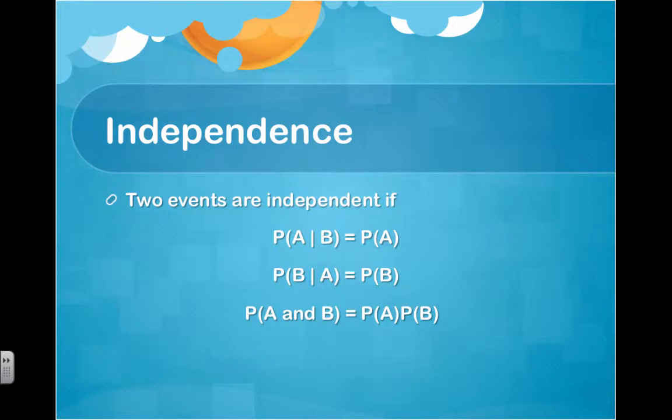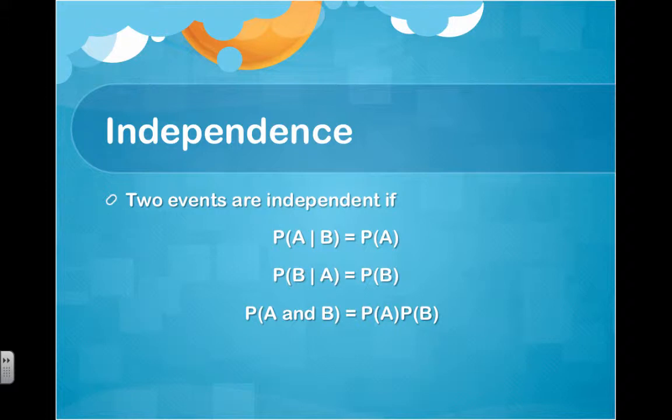Okay, let's continue the talk on Introduction to Probability with the idea of independence. We talk about independence in events all the time, but it actually has a specific statistical meaning. Two events are defined as independent if the probability of A given B is the same as the probability of A, if the probability of B given A is the same as the probability of B, and if the probability of A and B is the same as the product of the two probabilities.